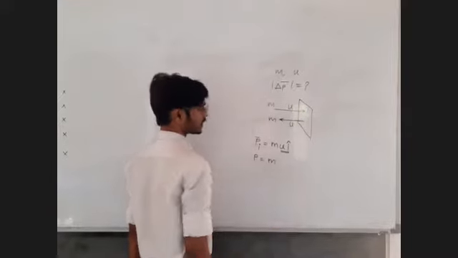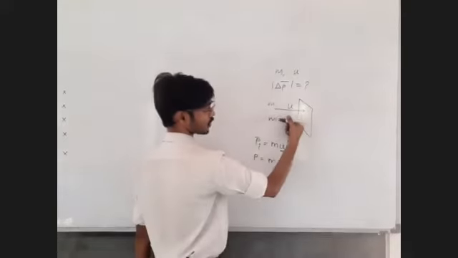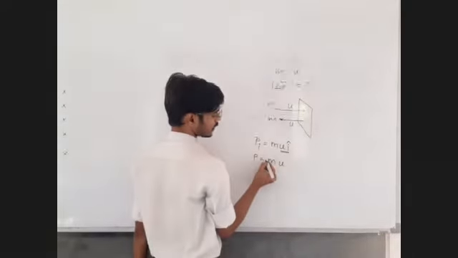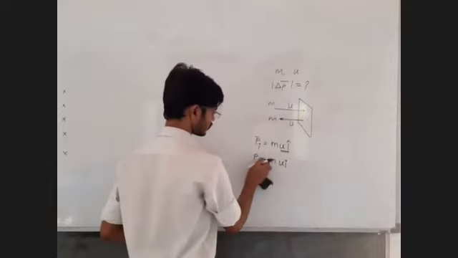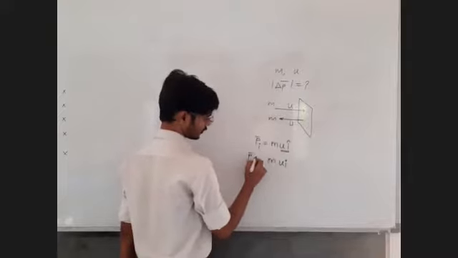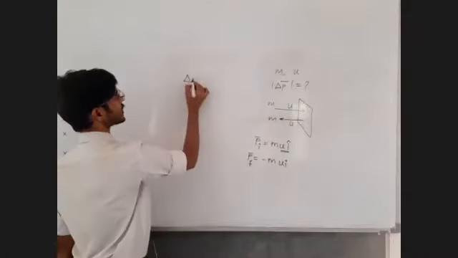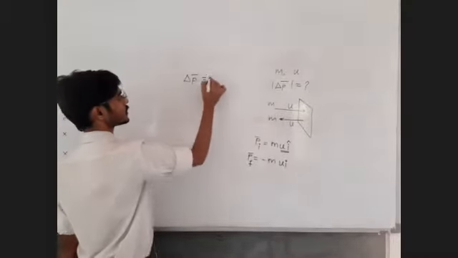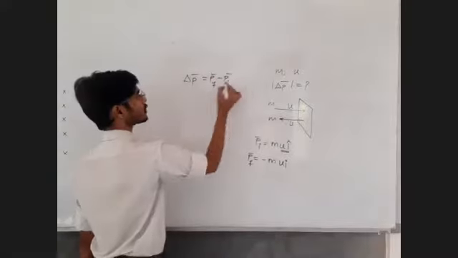Mass into final velocity. Final velocity is u into minus I cap. Let me write the minus here and the I cap here. Okay, so this is the final momentum, P final, of the molecule. Now let us find the change in momentum as a vector. Change in momentum as a vector is the final momentum vector minus the initial momentum vector.